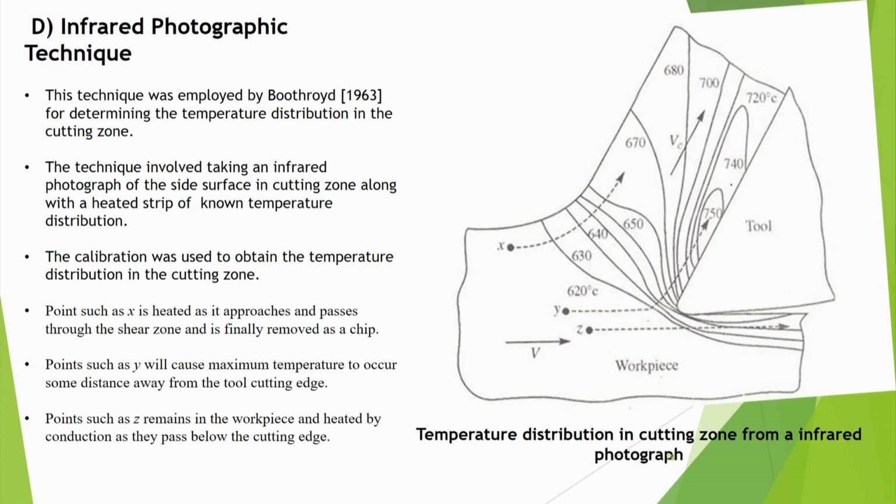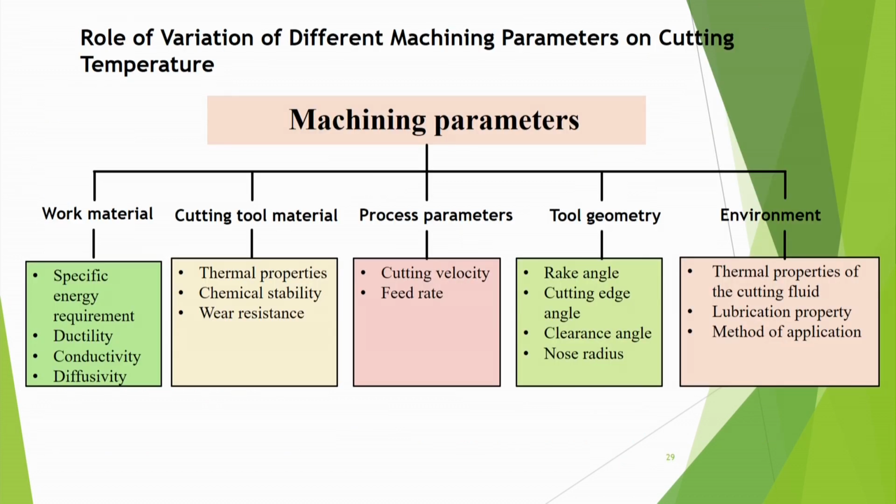Say the maximum temperature is at the rake surface some distance away from the nose. Why is it some distance away from the nose? Because by this time the plastic deformation also has heated the chip, and then there is some sliding, so friction also has raised the temperature here. So it has further increased, and after that there will of course be a decrease in the temperature. Points such as Z remain in the workpiece and are heated by conduction as they pass below the cutting edge. So that is what these things are.